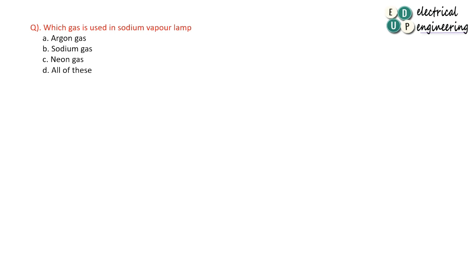Now move to next question. Our next question is, which gas is used in sodium vapor lamp? So as we already discussed, in sodium vapor lamp we use argon gas, that is correct. Sodium gas, that is correct. Neon gas, that is correct. So answer is option number D.